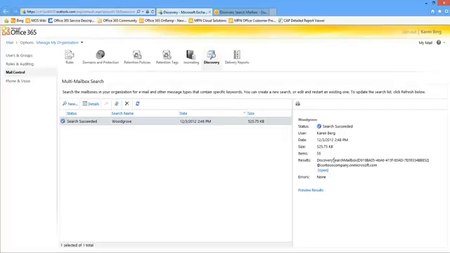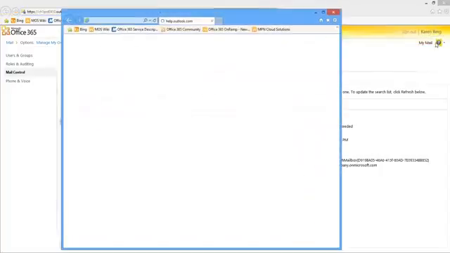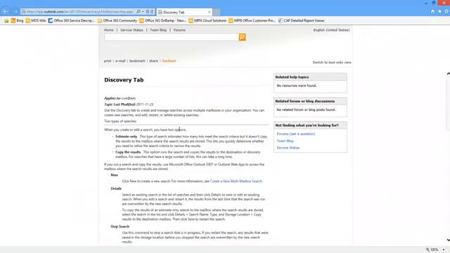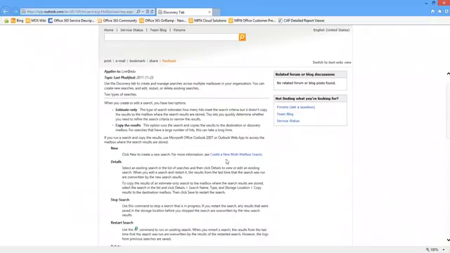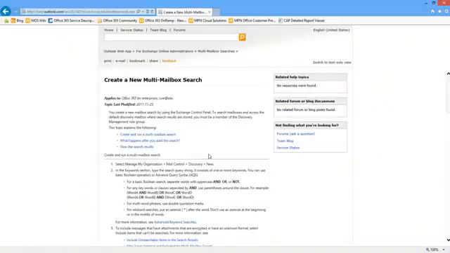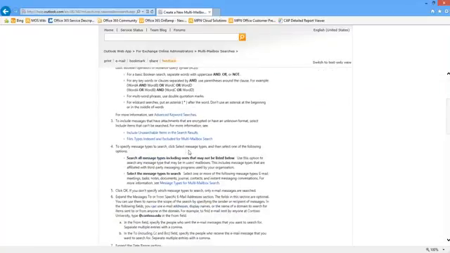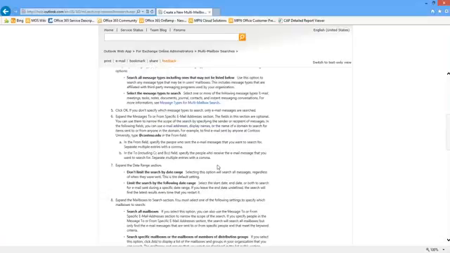For more great information on multi-mailbox search and the capabilities within this screen that we're in, if we go up and click on the help icon here, that is a good way to get to details about this whole discovery tab and all the capabilities within it. We see here a quick link to create a new multi-mailbox search. There's lots of great online help that basically walks through what I just walked you through, with more detail about all the different features, capabilities, and search criteria that are available.